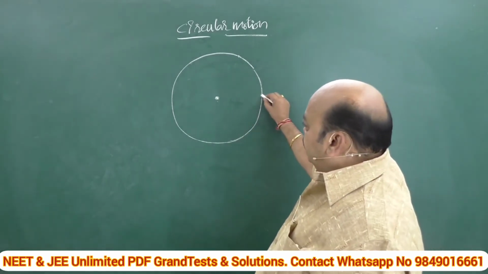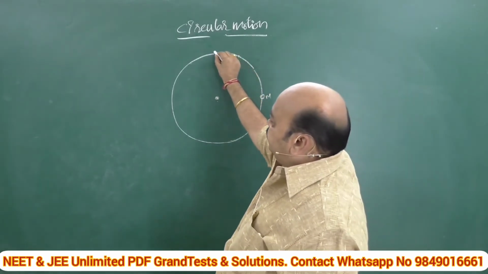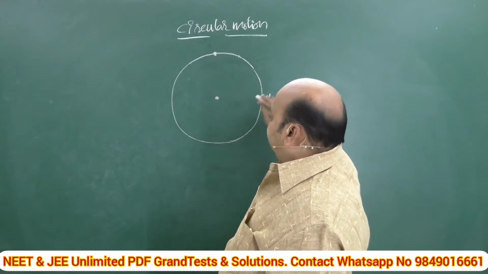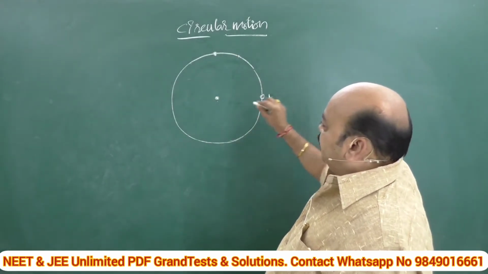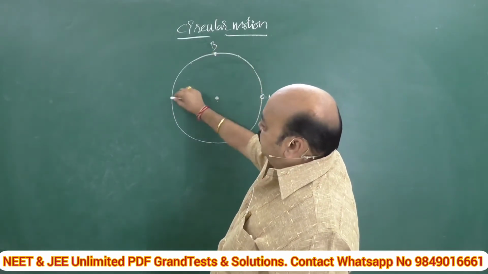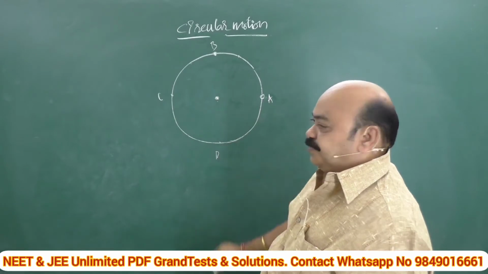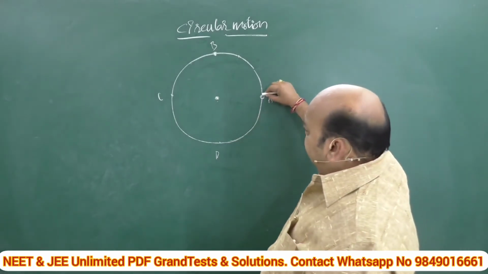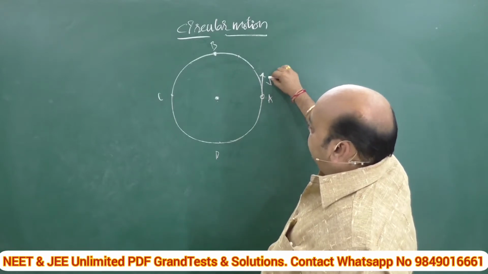While doing so, let us consider a body at different positions. By name it is A and this point is B. Similarly, one more point C and one more D. Let V be the velocity of the particle.